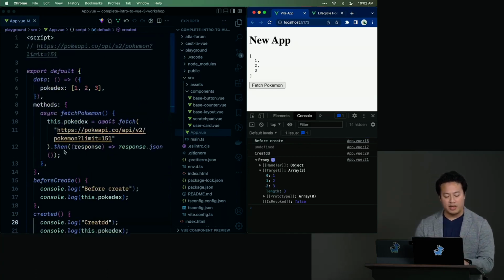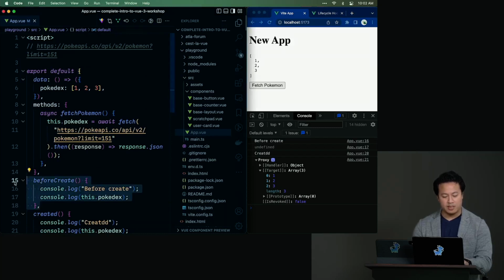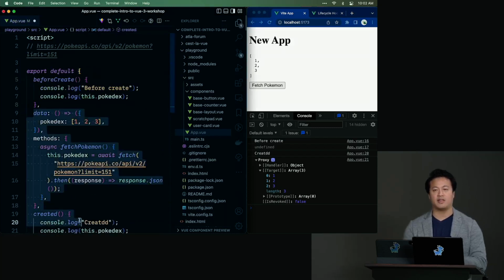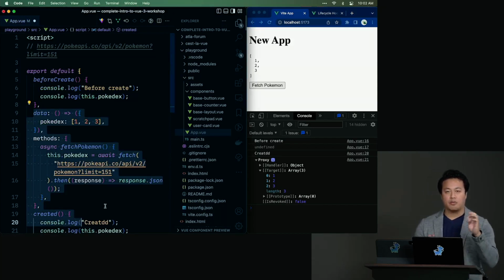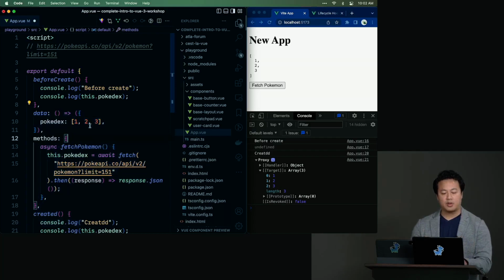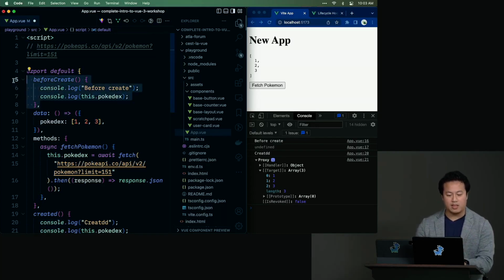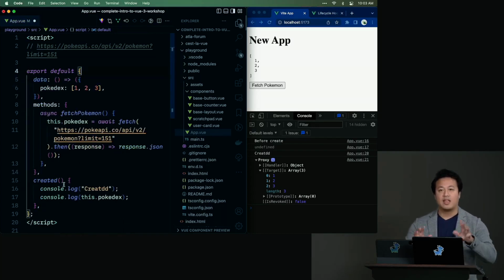And so if we think about it in another way, if we rearrange this for our mental model, beforeCreate is happening before all this stuff below here even exists. And so if that's the case, that means that when you're using the options API, beforeCreate is probably not actually the best place to be running an asynchronous function, because at this point, nothing exists. So what we want to make sure we do then is to basically say when it's been created.